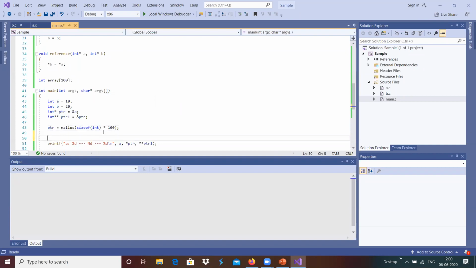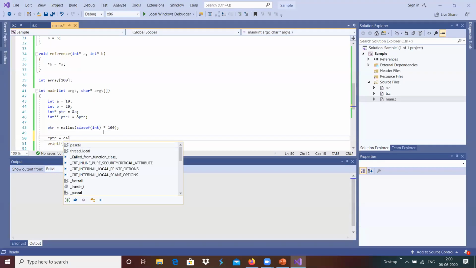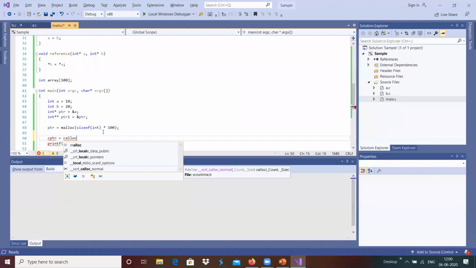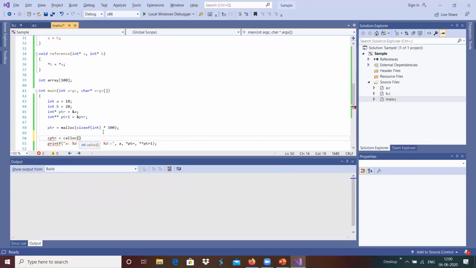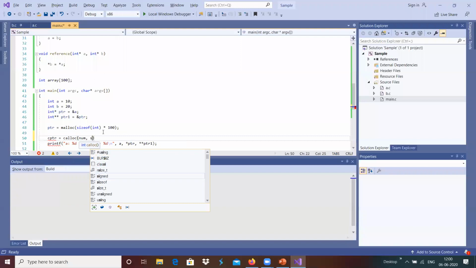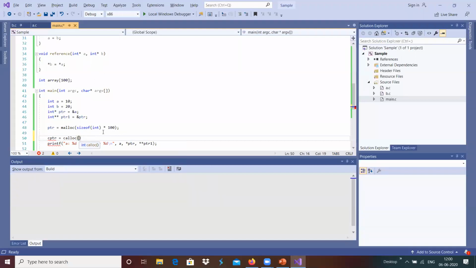Calloc will have two different arguments, a number and then a size. For example, in order to allocate the same, we can give 100 as the number, and each element size can be an integer,